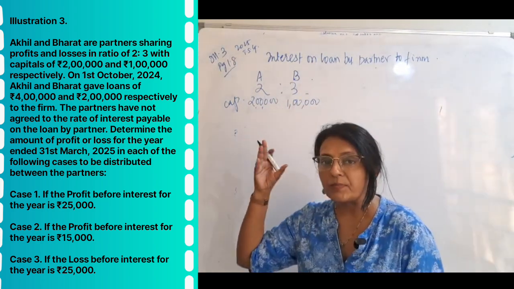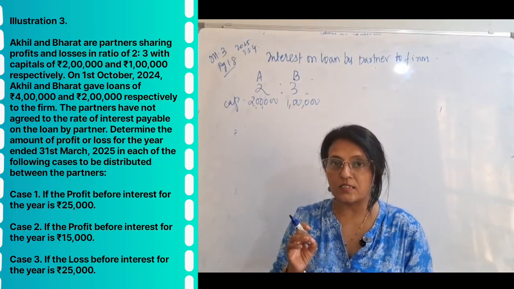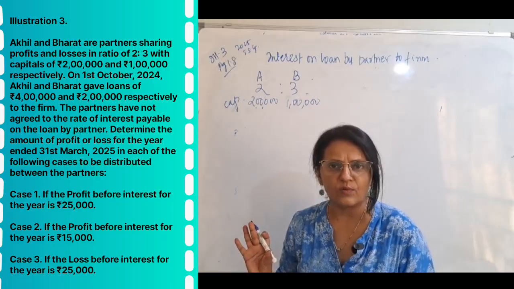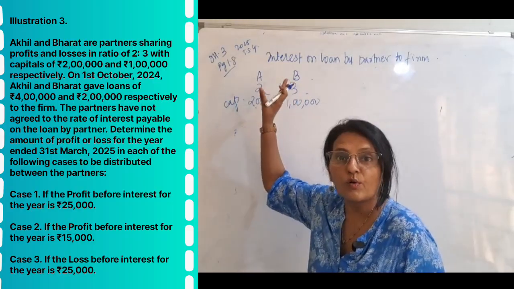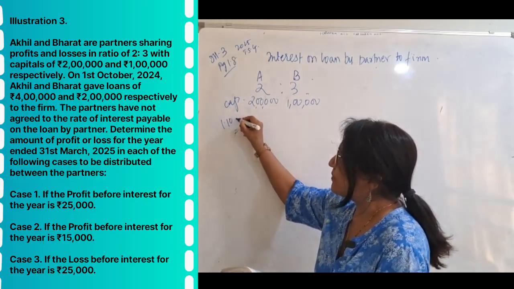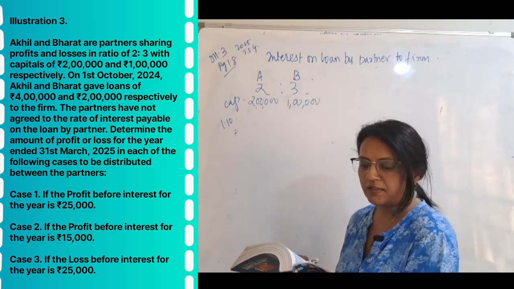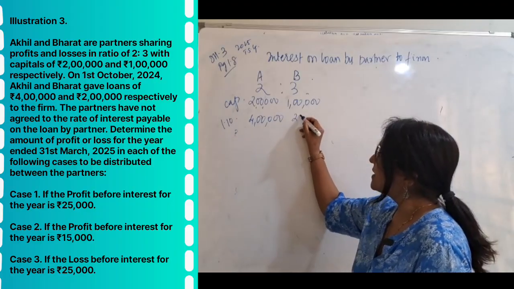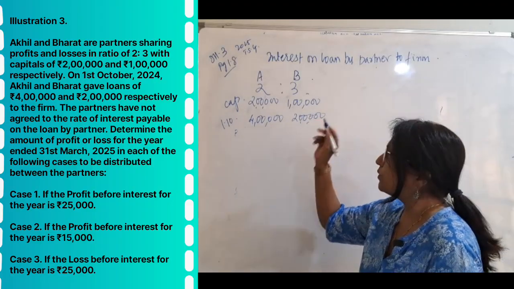Now there must be something in Bharat. He has invested less, but he is taking more share of profit. He must be doing some work, he must be bringing some clients. That is why he is demanding more share of profit, right? On 1st of October, Akhil and Bharat gave loan of 4 lakh and 2 lakh. Akhil gave 4 lakhs and Bharat gave 2 lakhs.